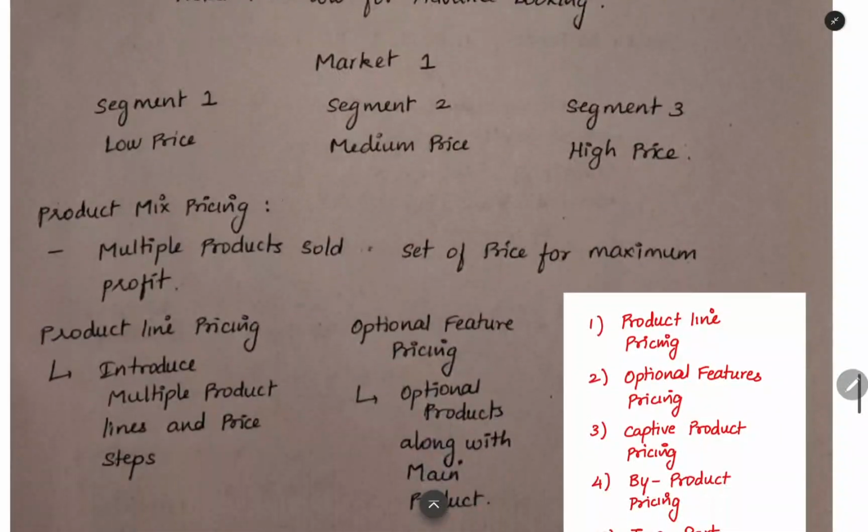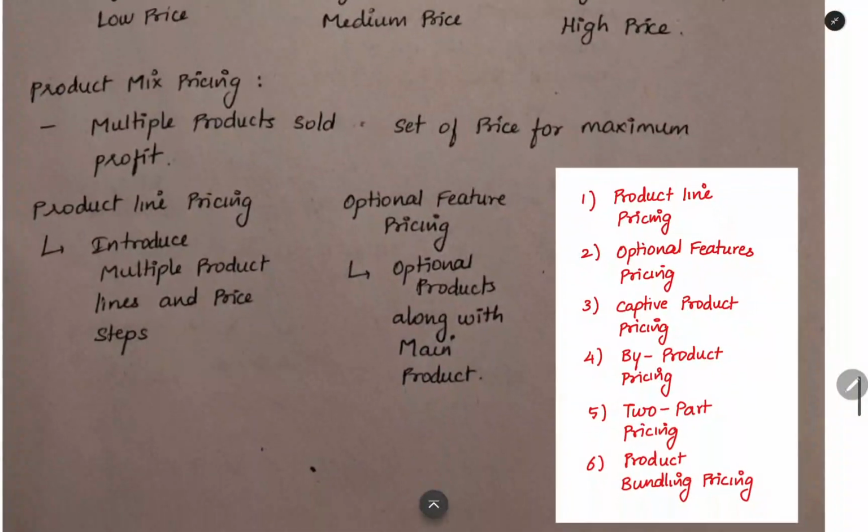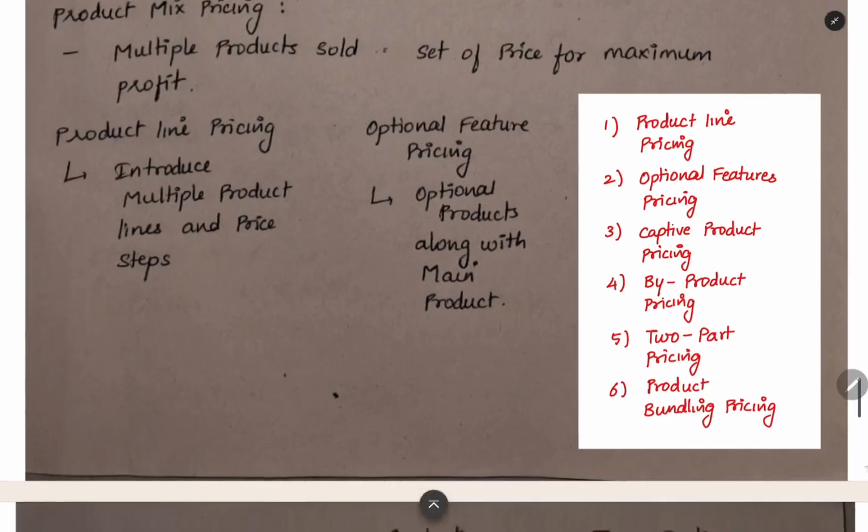The next thing is you will be doing segmentation of the market here. You will divide the market into 3 segments, and in one segment you will keep a low price, in another a medium price, and in another a high price. This is the meaning of price discrimination in the practical world. The next thing is product mix pricing. When you are selling multiple products, you have to see which set of prices you have to keep for each and every product to achieve the maximum profit as a whole. For that, you can use product line pricing.